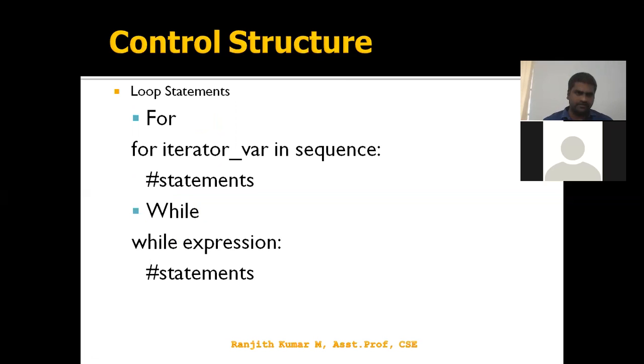Okay, loop statements have two things: one is for and the other is while. One more thing: in Python 2 and Python 3, there are two categories of syntactical representation of if, for, while.